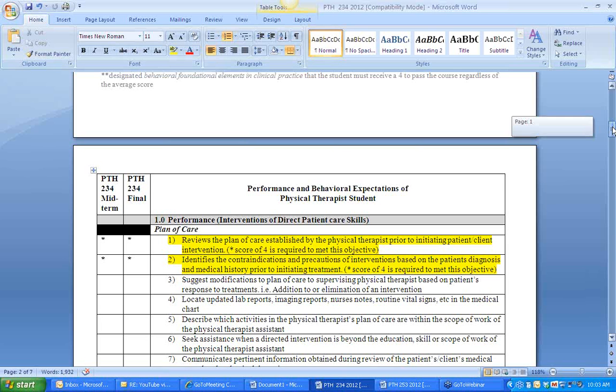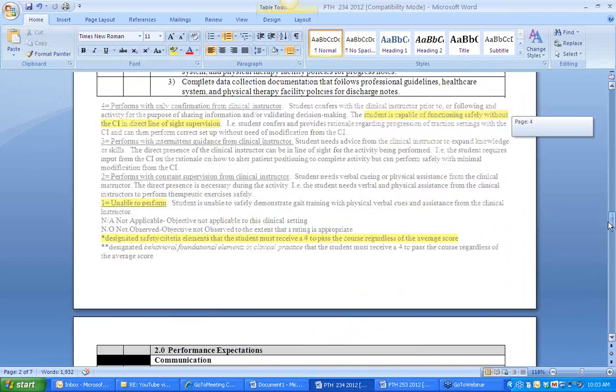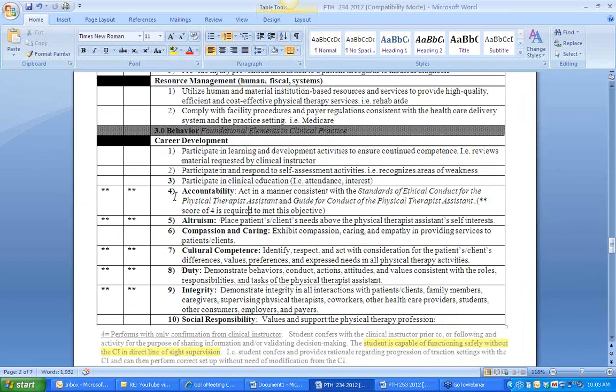The other one, double asterisk, which I believe, Sean, is on the second to last page. I think you'll see some examples of that. I apologize, we just kind of have to flip through. Cool, there we go. Those are the ones that are double asterisks. What those are, are behaviors, and these particular items are found in the guide to practice as a physical therapist assistant, and what type of behaviors they should have. These should be somewhat built into them, that they're accountable as far as showing up to work on time. When we take on a plan of care to treat a patient, we're stating that we are going to be able to provide that level of assistance.